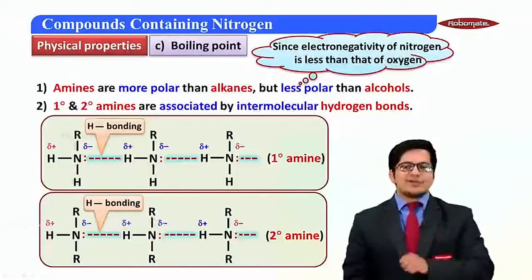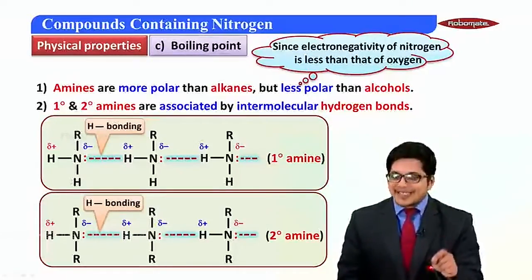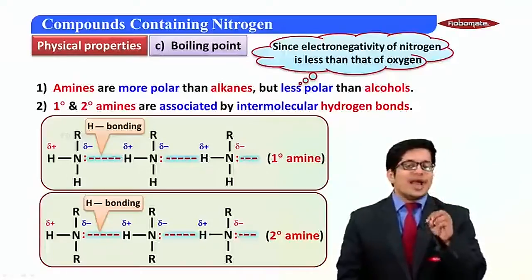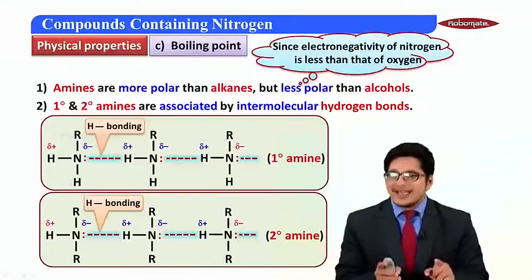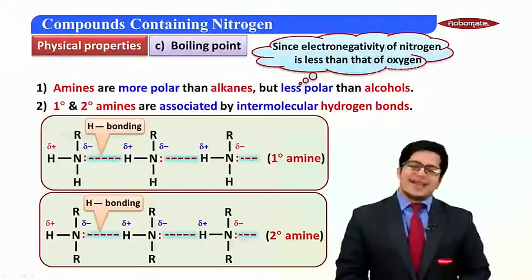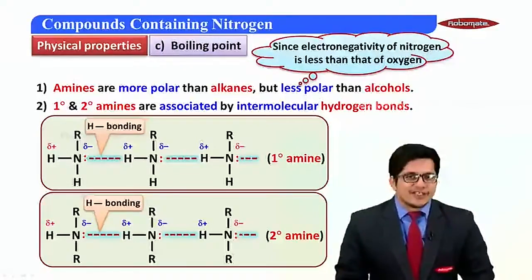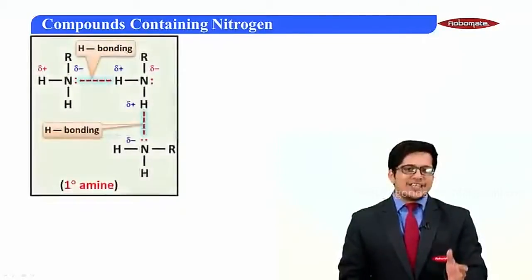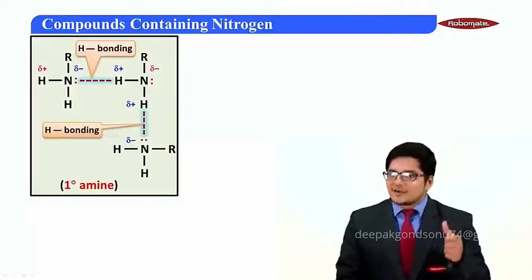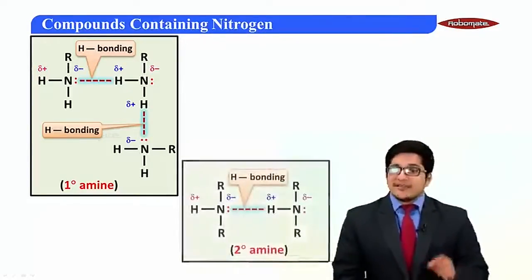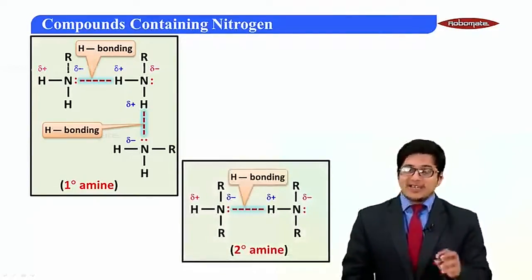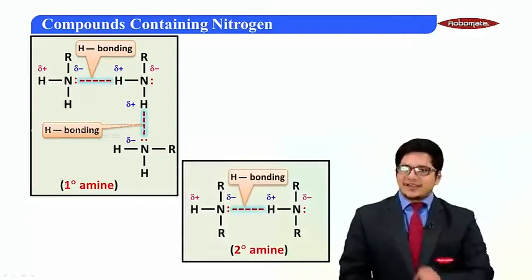But remember, students, primary amines have 2 active hydrogens. Secondary amines have 1 active hydrogen. And what about tertiary? Tertiary amines don't have an active hydrogen. So first, let's talk about primary. We have 2 active hydrogens.